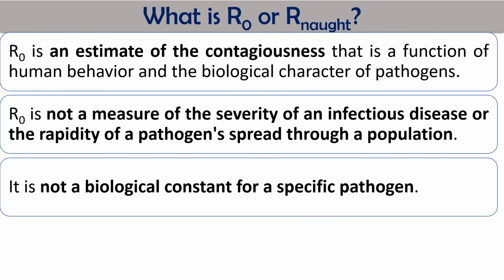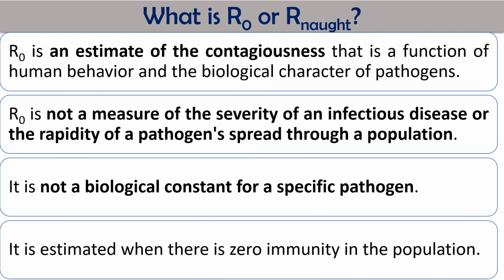It is not a biological constant for a specific pathogen. For the same pathogen, this R value or R naught is going to increase or decrease. For COVID only, sometimes it will be more than 1, sometimes less than 1. When it is more than 1, the disease will spread very fast. When the R value is less than 1, the disease will slow down. So it is estimated when there is zero immunity in the population.